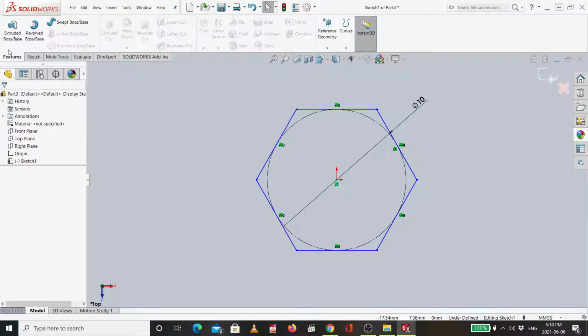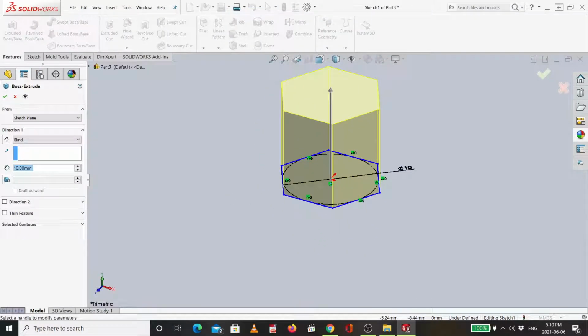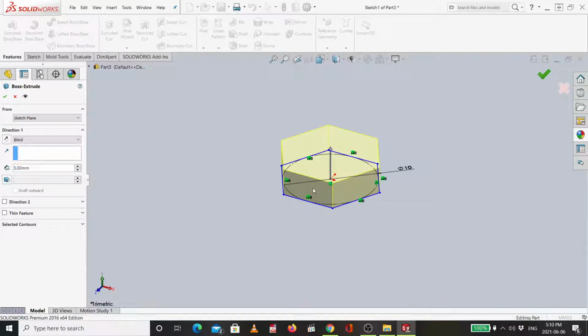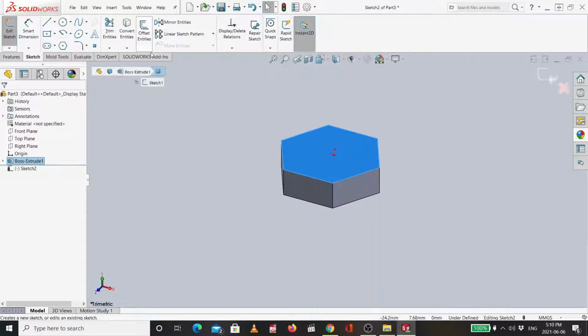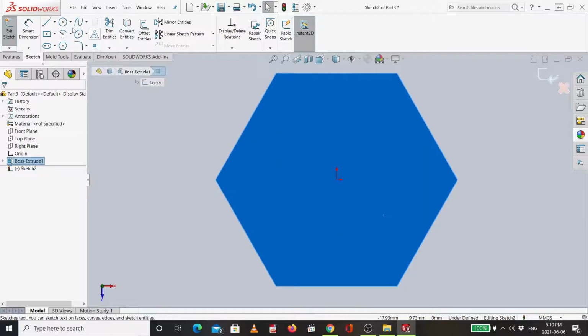Then I will go feature extruded cut. I will also give a thickness of 3. Then OK. I'm going a bit faster now because this is a technique from the previous week. I will choose this one and then sketch, then Control 8.